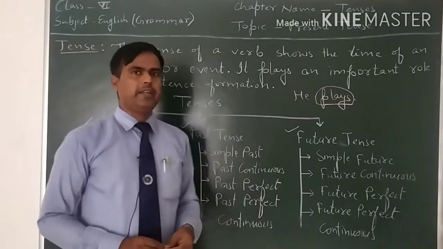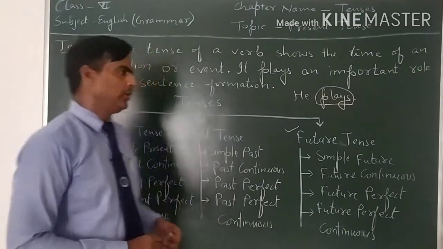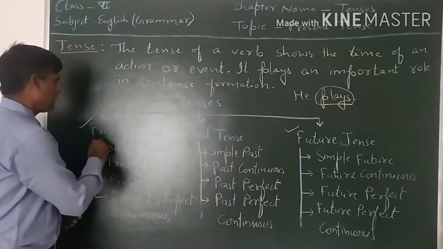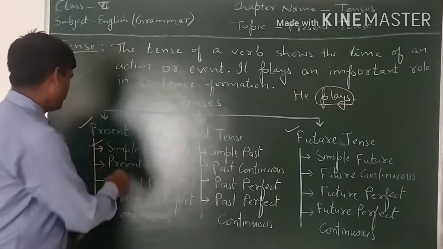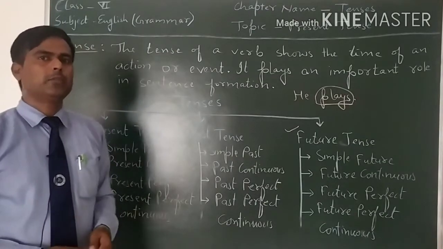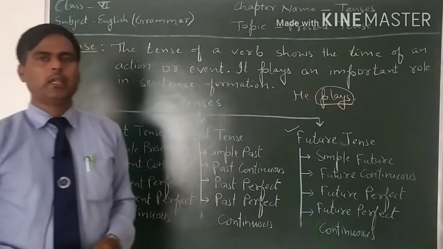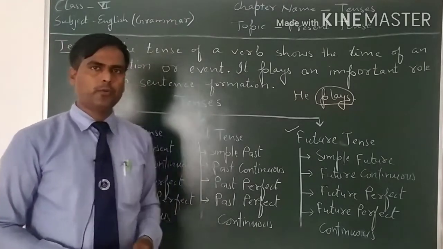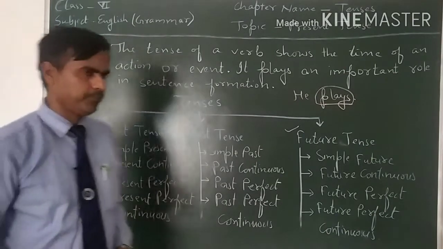Present tense can be divided into four types, as I told you. Number one, simple present tense. Number two, present continuous tense. Number three, present perfect tense. And number four, present perfect continuous tense.